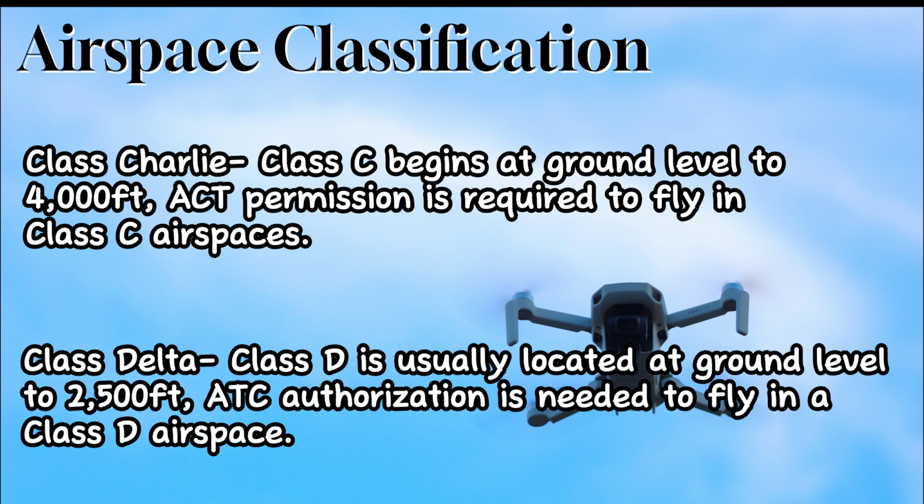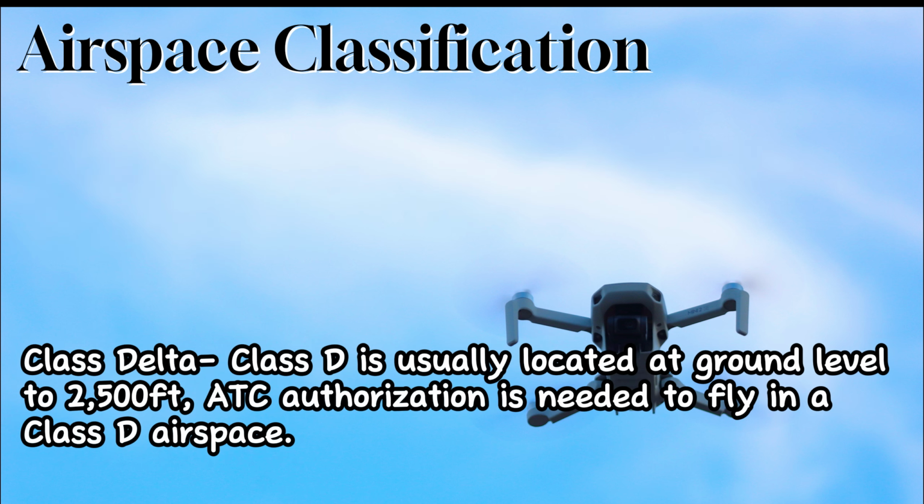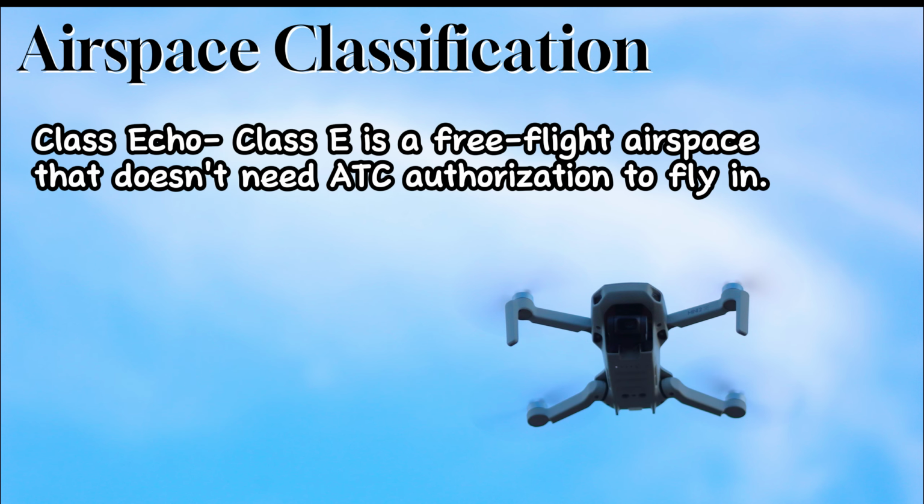Class Delta. Class D is usually located at ground level to 2,500 feet. ATC authorization is needed to fly in a Class D airspace. Class Echo. Class E is a free flight airspace that doesn't need ATC authorization to fly in.